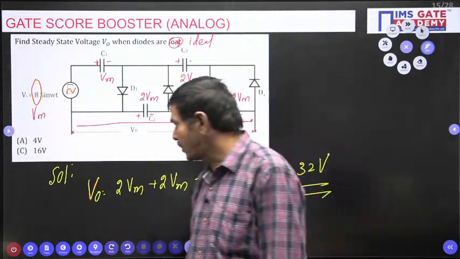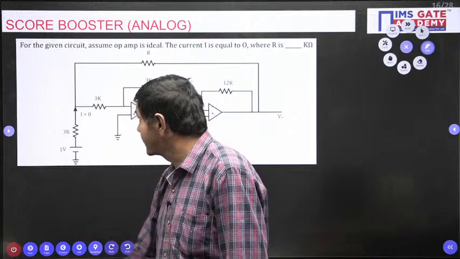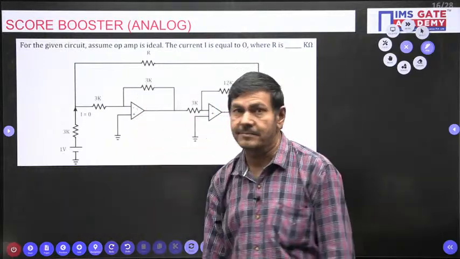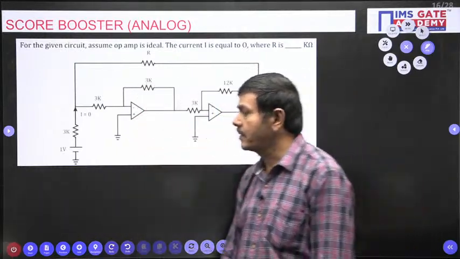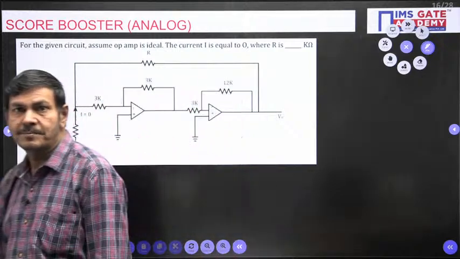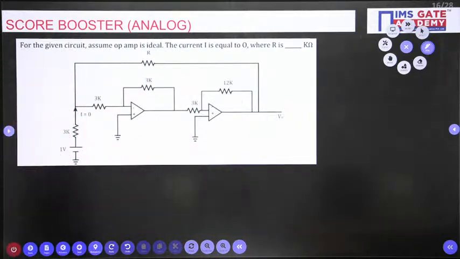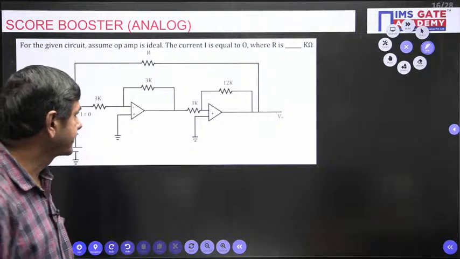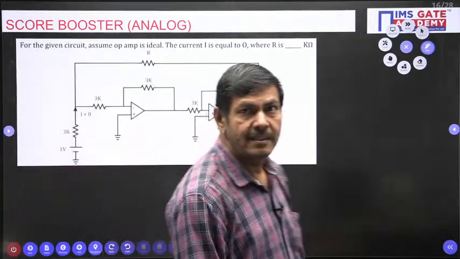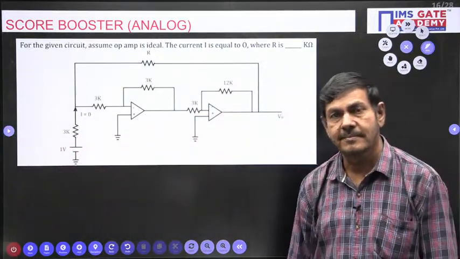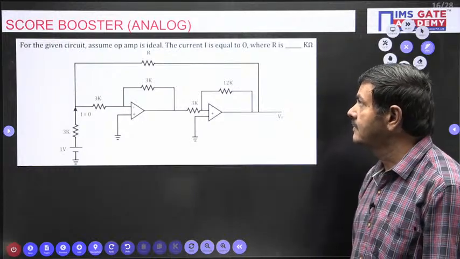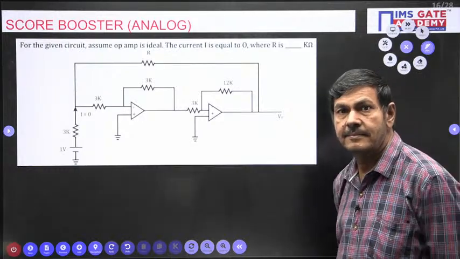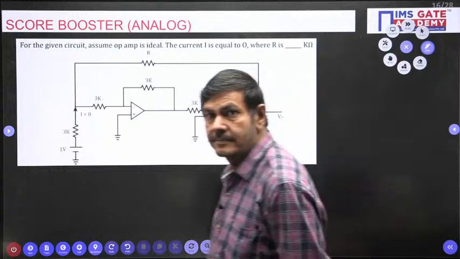I want to give one more question, you please try. Yes, this is one more GATE question. One more problem I am giving. Anybody can do? Any student can do this question? Anybody?